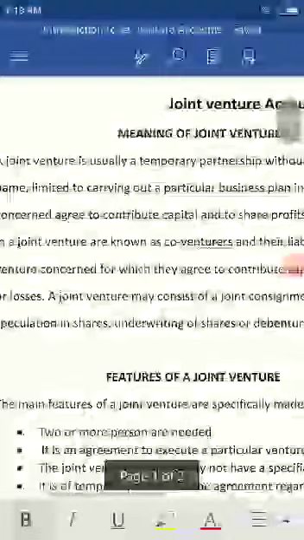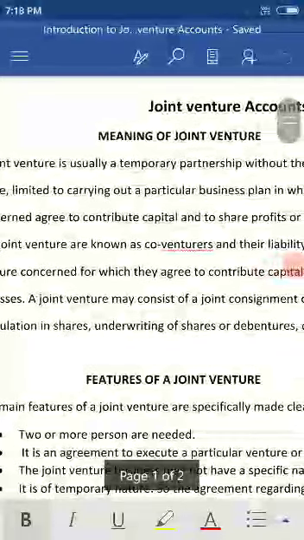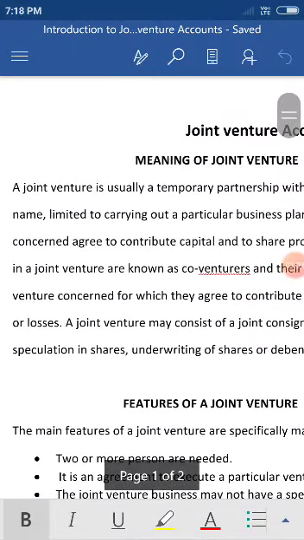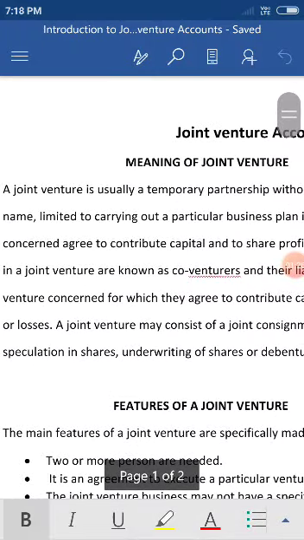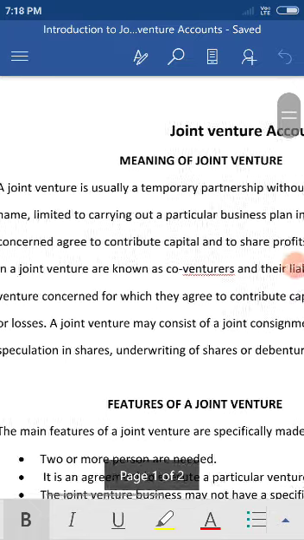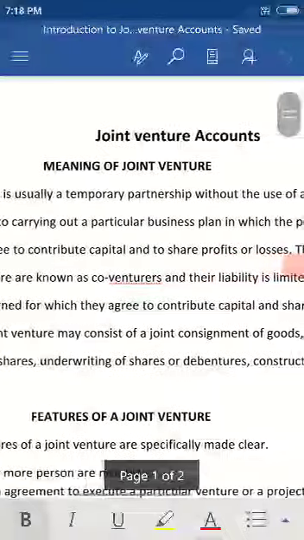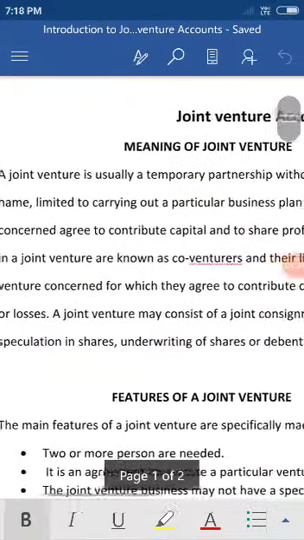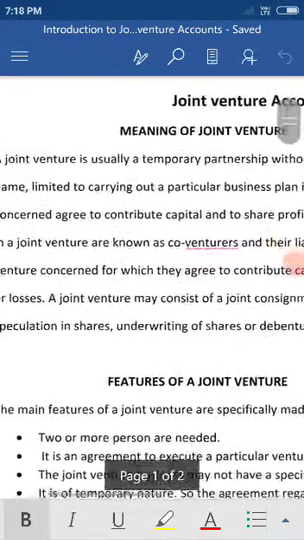In the same way, joint venture is also a form of business which is different from all other businesses. For our discussion, let us take the partnership firm, because joint venture is almost similar to a partnership firm, but it is different. How it is different and how it is similar, let us see.